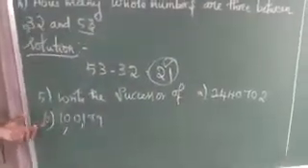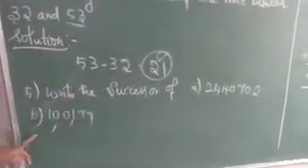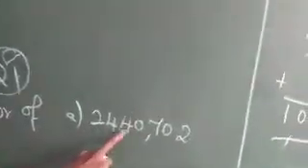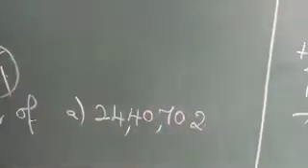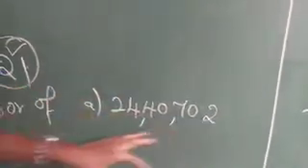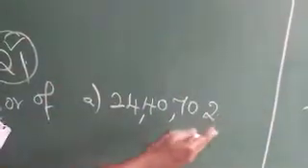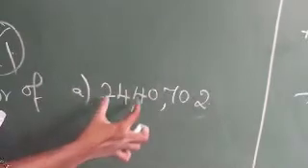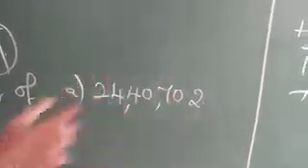So see the next one. This is so familiar for you. Write the successor of the given number, 24,40,702. So successor means what? The number after the given number, or the next number. We are going to find the successor for 24,40,702.